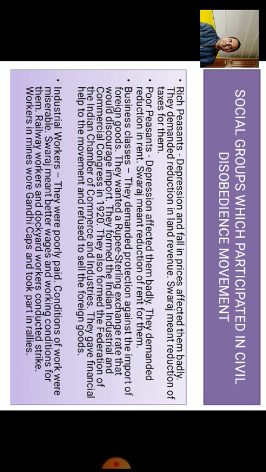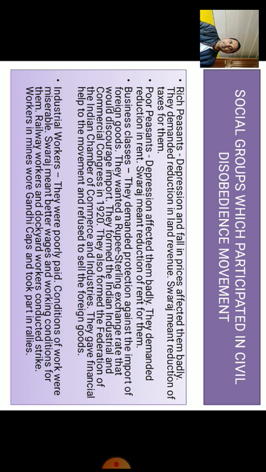What we need to understand is that though different social groups participated in the movement started by Gandhiji, they did not participate with a common perspective or common idea, right?